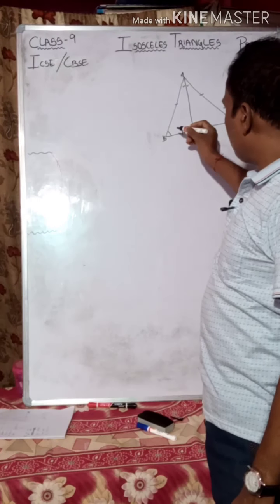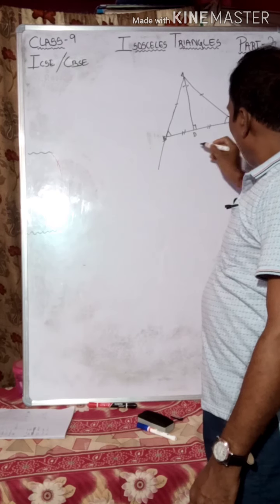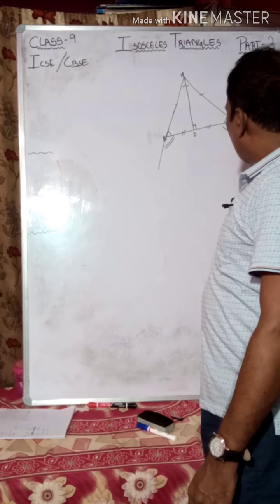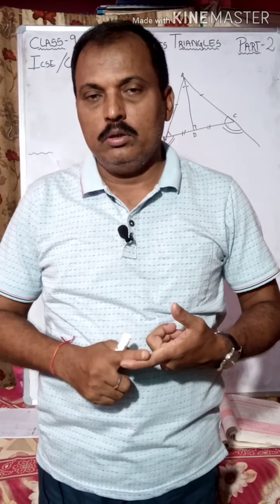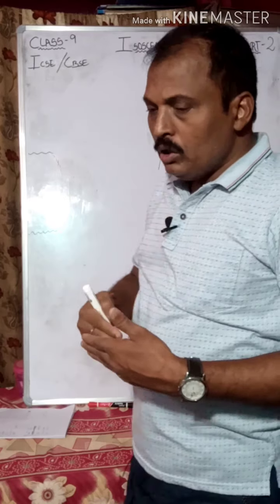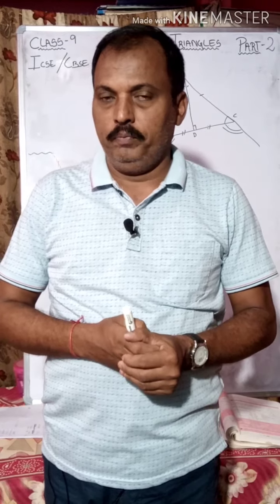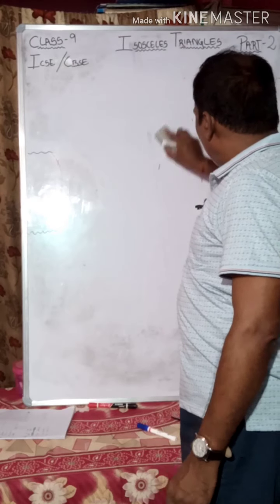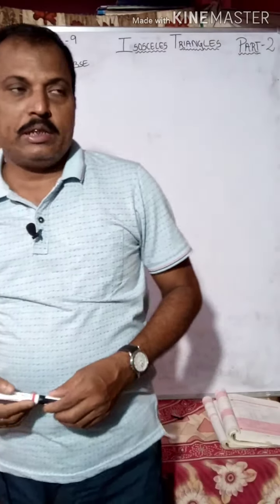Now if the two equal sides of an isosceles triangle are produced, the exterior angles so formed are also equal, this equal to this. These are some statements, some points we have to know. Then we will go on to solve some problems relating to isosceles triangles.